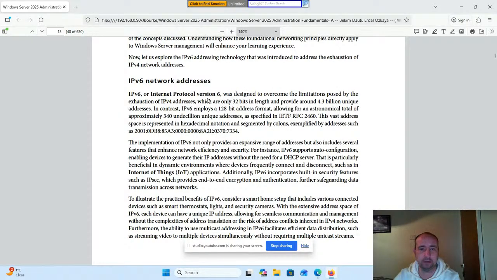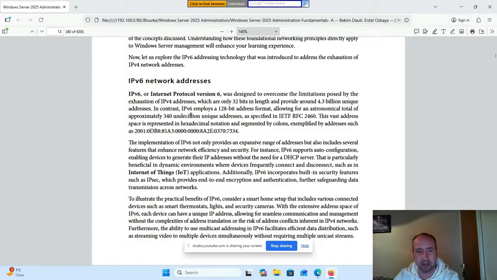IPv6, or Internet Protocol version 6, was designed to overcome the limitations posed by the exhaustion of IPv4 addresses, which are only 32 bits in length and provide around 4.3 billion unique addresses.